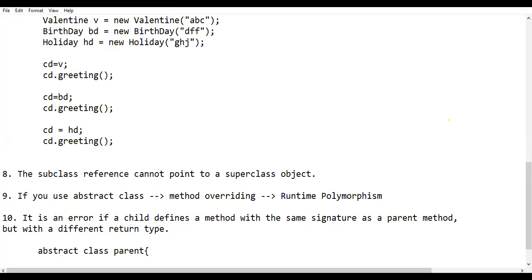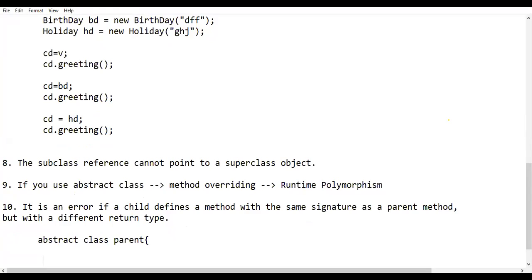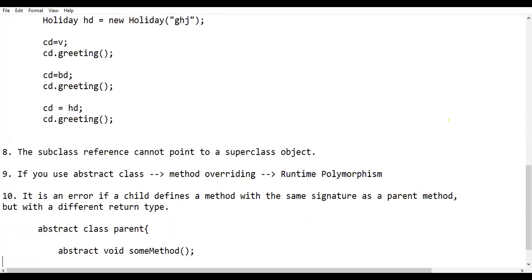Here I'm writing an abstract method, abstract void sum method.